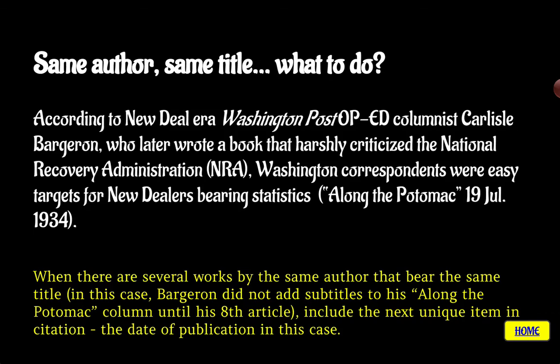So if we have the same author and the same title, which is what we have here, because he wrote this column called Along the Potomac with Carlisle Bargeron, we have to find the next piece of information that's going to separate it. So according to the New Deal era Washington Post op-ed columnist Carlisle Bargeron, who later wrote a book that harshly criticized the National Recovery system, Washington correspondents were easy targets for New Dealers bearing statistics. Along the Potomac is the title of the column and then the date of publication. Now, that's going to distinguish it from all of the other 7 Along the Potomac entries in the works cited.